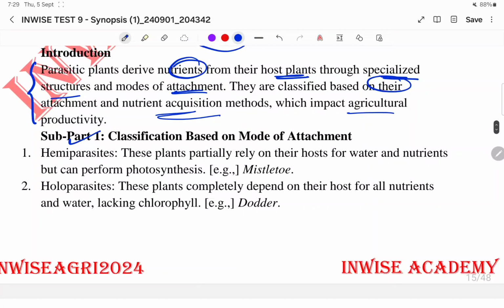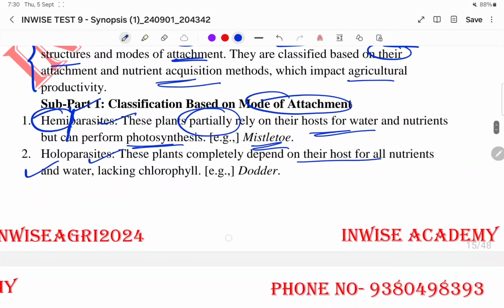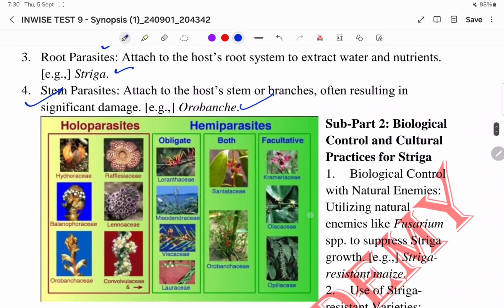So subpart 1: what is the classification based on mode of attachment? Like hemiparasites and holoparasites. Hemi, as the name itself says, means half. They partially rely on their host for water and nutrients, but they can perform photosynthesis. That is hemiparasite, like mistletoe. Then holoparasites completely depend on their host for all nutrients. That is what holo means. Then root parasites, example: striga, and stem parasites like orobanche.